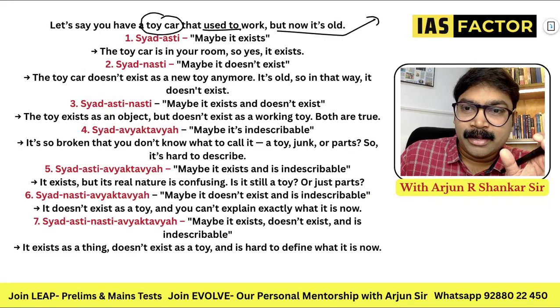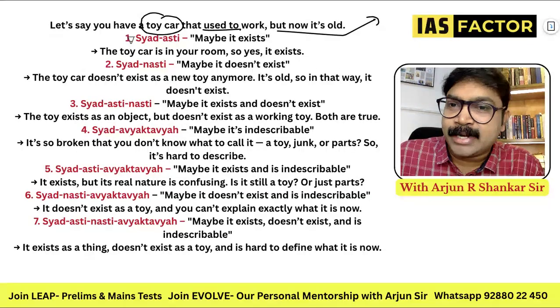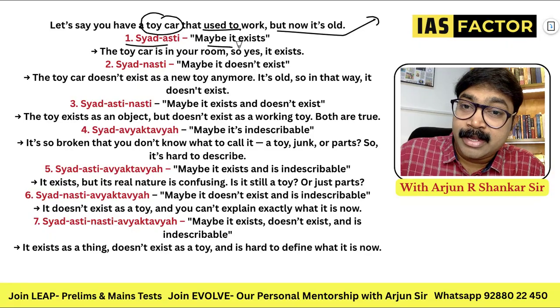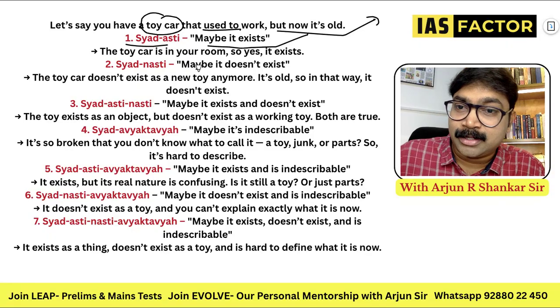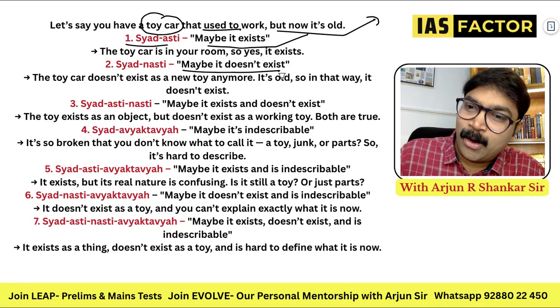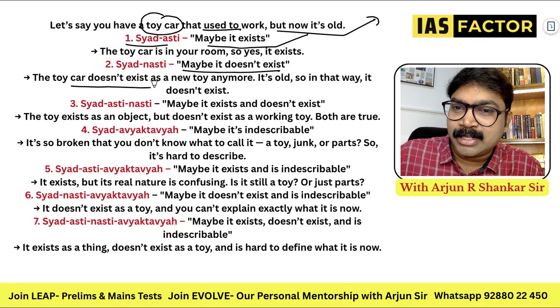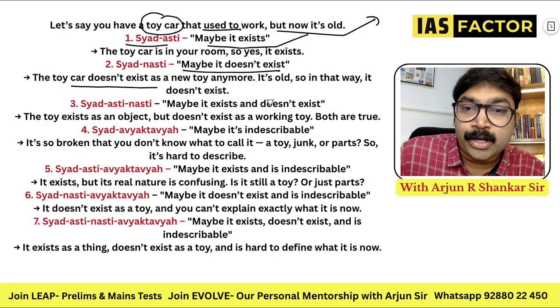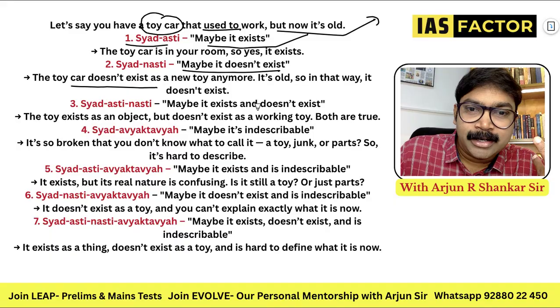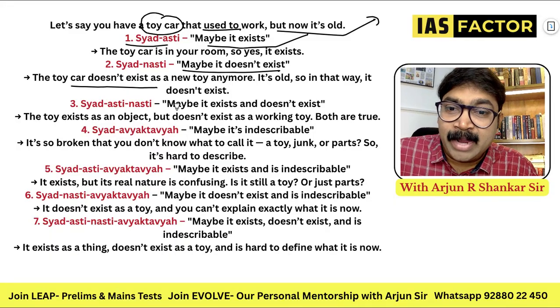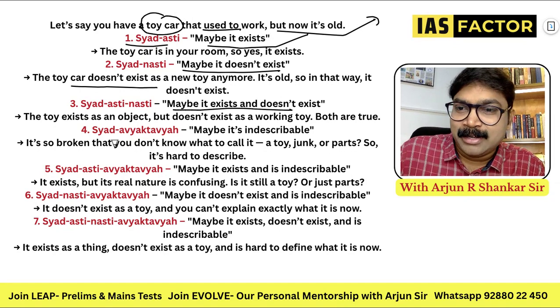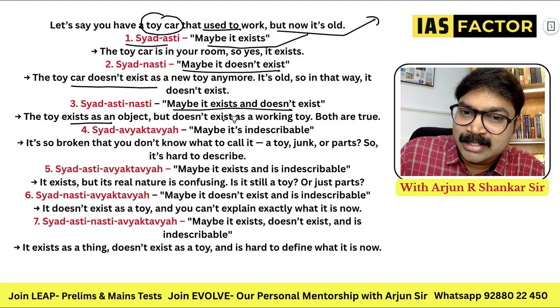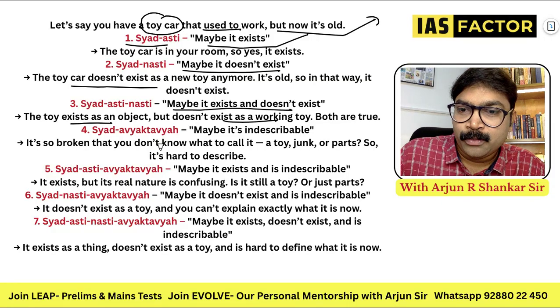One view says Syad Asti, maybe the toy exists. Next, the toy may not exist. The toy car doesn't exist as a new toy anymore because it is old. So how can you say the toy exists? The toy was new, now it is old. Maybe it exists and doesn't exist. The toy exists as an object but doesn't exist as a working toy. Both are true.